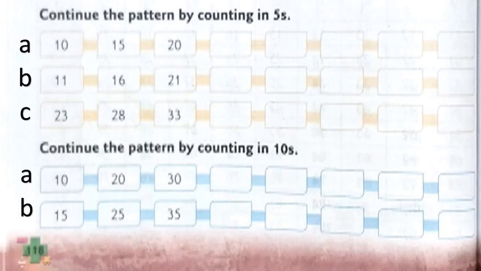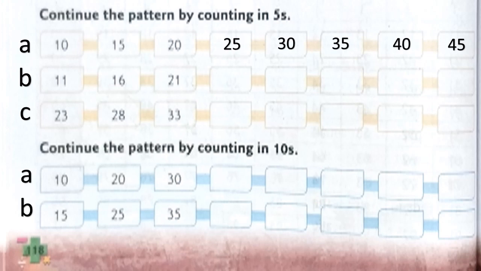Children, take out your composite book, turn to page number 118, write today's date. Let's complete the exercise given here, okay? We have to continue the pattern by counting in fives. We'll go to A1. Here we have number 10, 15, 20. Then what will be the next number? We are skip counting in fives. Yes, 25. Then 30. Very good. Next 35. Next 40. Next 45.